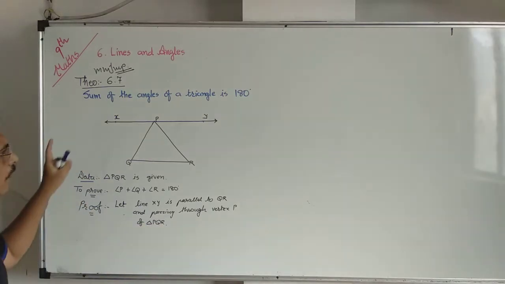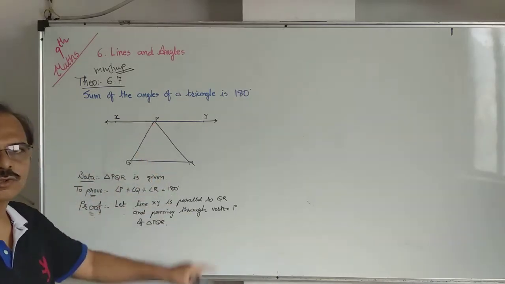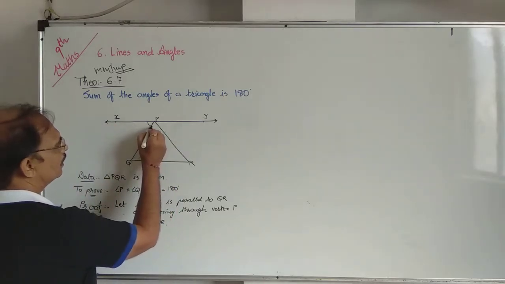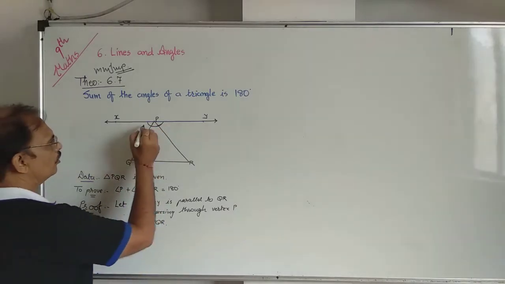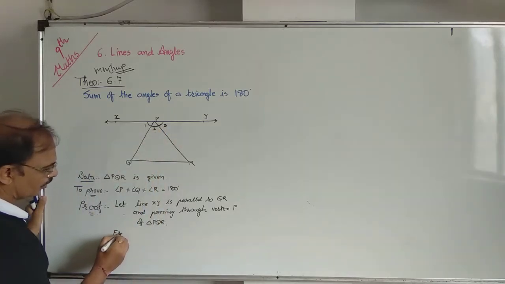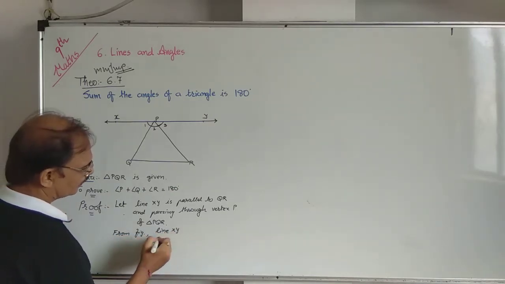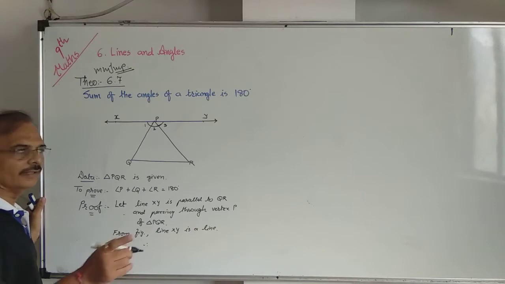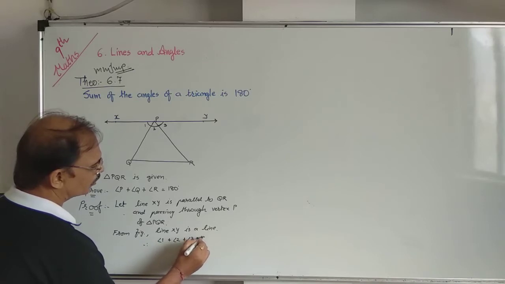Since XY is a line, the sum of these three angles is 180. Call them angle 1, angle 2, angle 3. So from the figure, line XY is a straight line, therefore angle 1 plus angle 2 plus angle 3 equals 180 degrees.